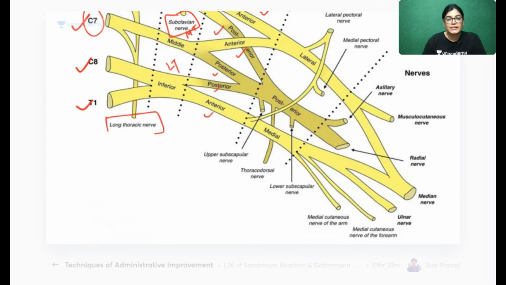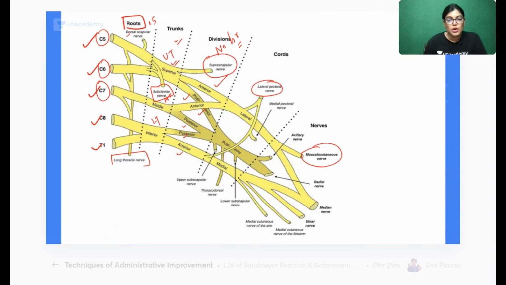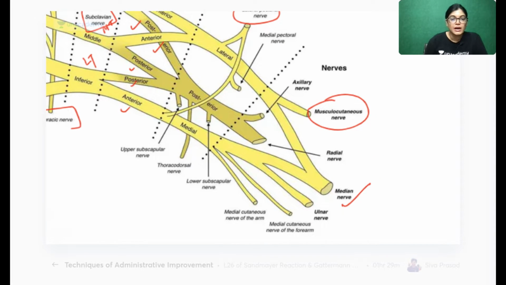Now, after that, there is formation of the lateral cord, which is giving the lateral pectoral nerve, the musculocutaneous nerve, and it is also providing the lateral root of the median nerve. Branches from the posterior cord are mainly the axillary nerve, the radial nerve, the upper and lower subscapular nerves, and the thoracodorsal nerve.